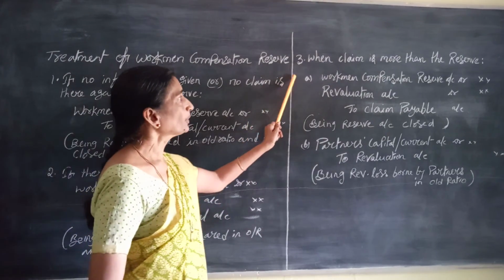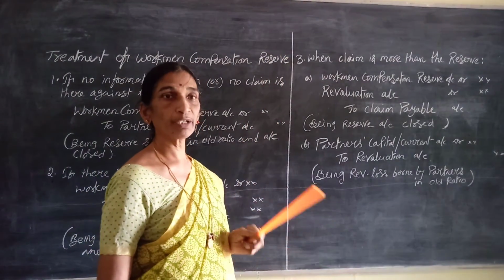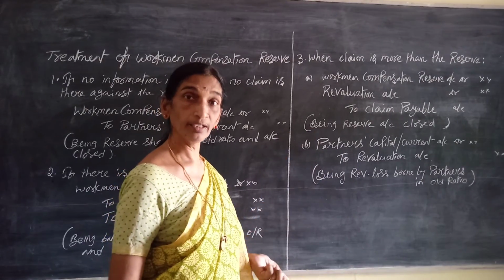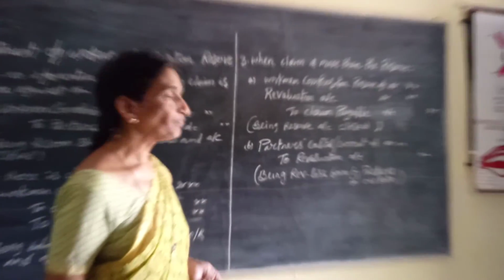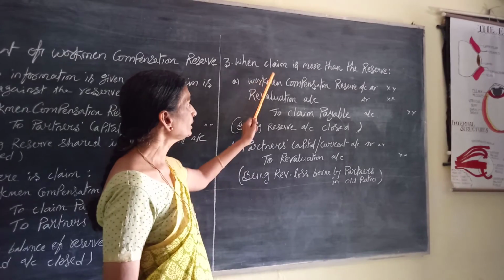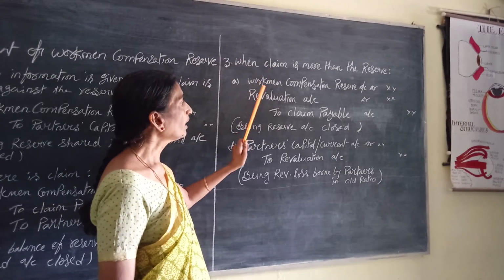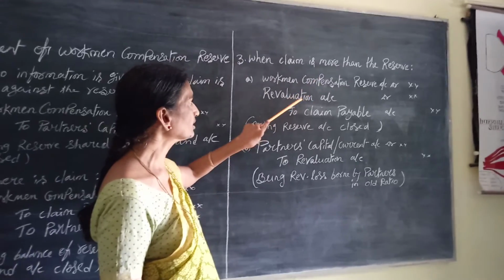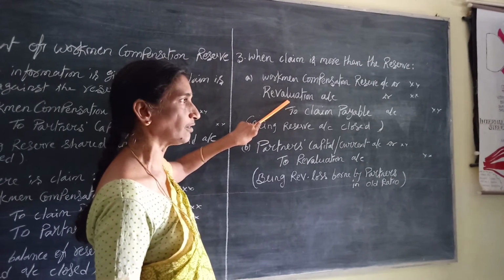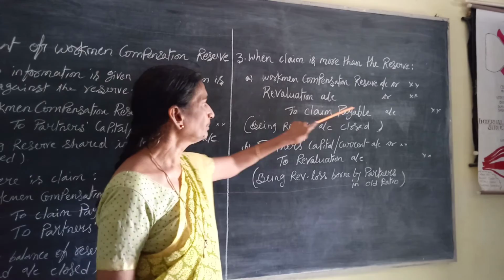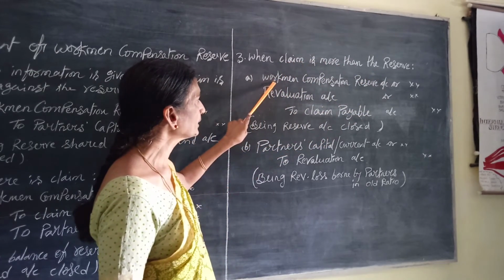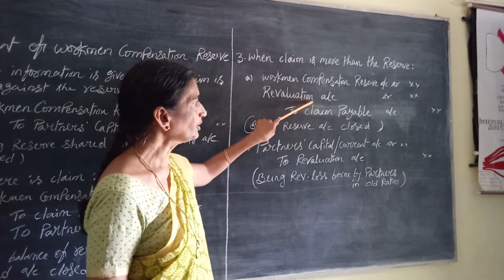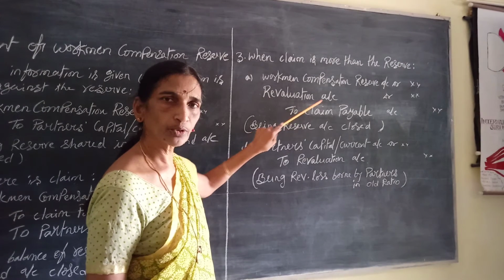Next, the third point is, sometimes there is a claim, but the claim amount is more than the workman's compensation reserve. In such a case, the total reserve amount is debited, and the difference between the claim payable and the reserve amount is taken from the revaluation account, and the claim payable is fulfilled. Workman's compensation reserve account, revaluation account debit to claim payable.